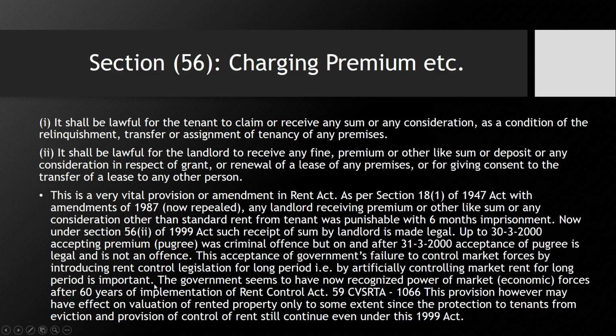Okay, so this act was important. The government seems to have now recognized the power of market forces after 60 years. So in 60 years they have realized their mistakes, and this provision may have an effect on the valuation of rented property only to some extent, since the protection of tenants for eviction and the provisions of the Rent Control Act still continue even under 99. Okay, so the Rent Control Act is now not very much in the news, because the government knows that we cannot put market forces on hold for a long time.